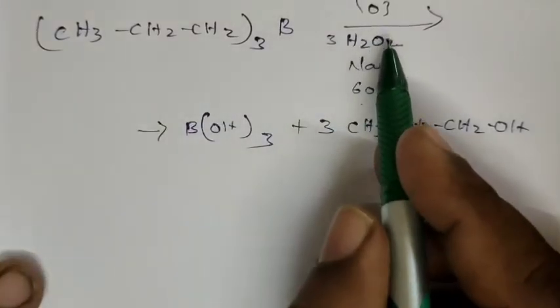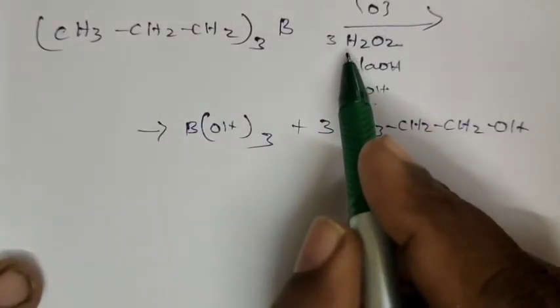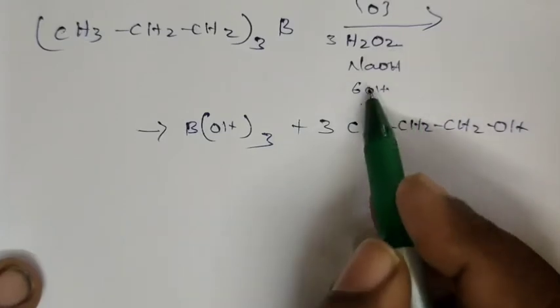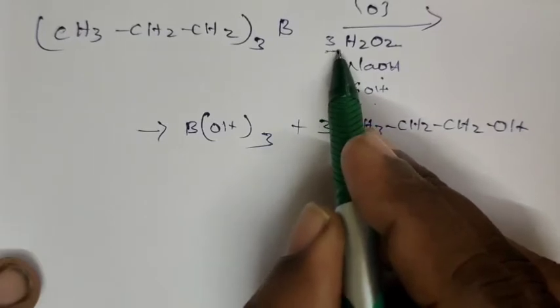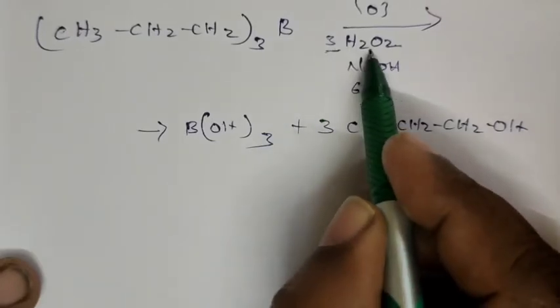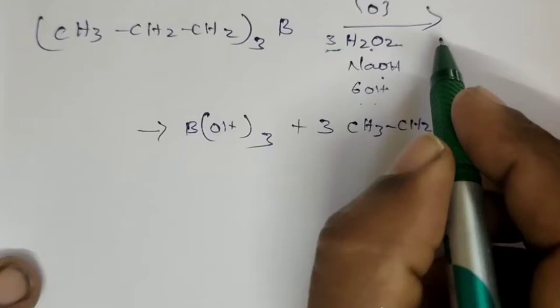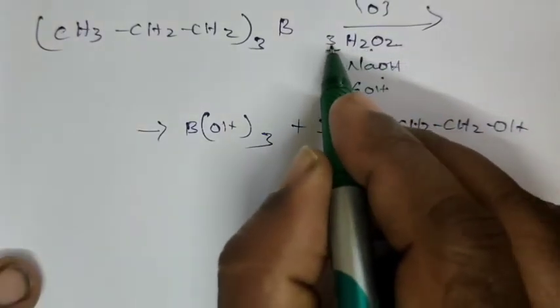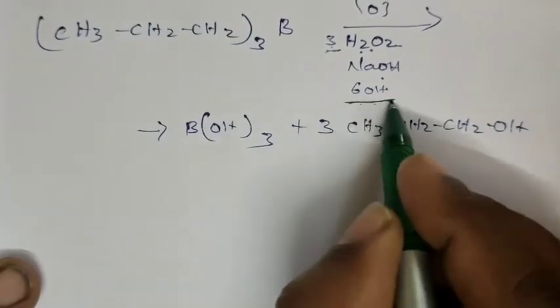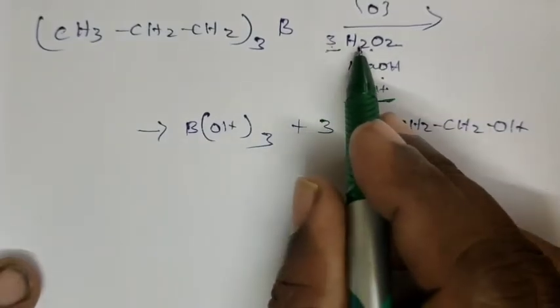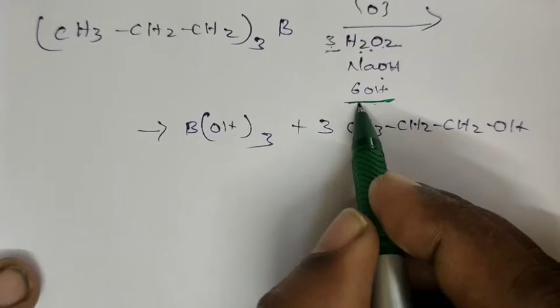Trialkyl borane is subjected to oxidation in the presence of hydrogen peroxide and sodium hydroxide. So we have to take 3 molecules of hydrogen peroxide. 3 molecules of hydrogen peroxide means 3 twos are 6, so we are getting 6 OH. 3 H2O2 contains 6 OH.